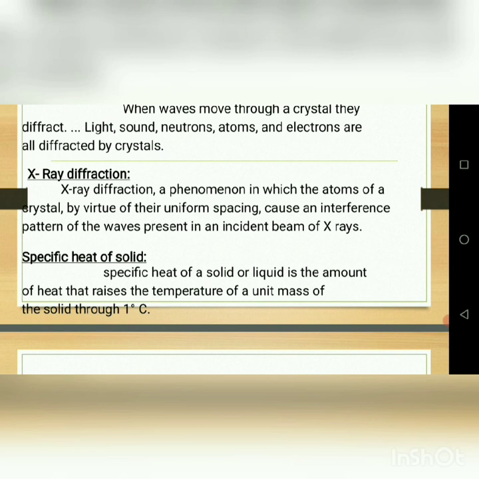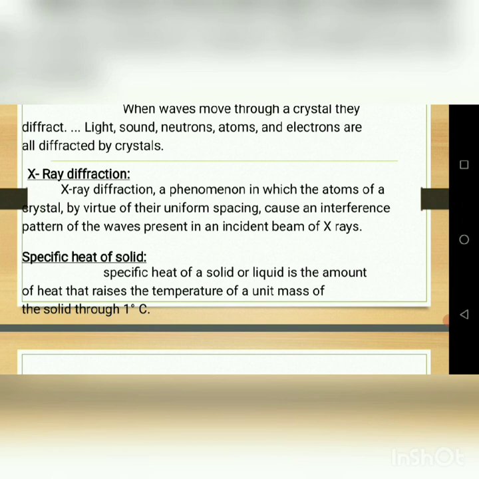Once again I will tell, the specific heat of a solid can be defined as the quantity of heat given to a substance to raise the temperature of 1 kg of the substance by 1 degree Kelvin. So how to define the SI unit of the specific heat of a solid? The SI unit is the amount of heat that raises the temperature of 1 kg. You have to raise the temperature of 1 kg of the solid.